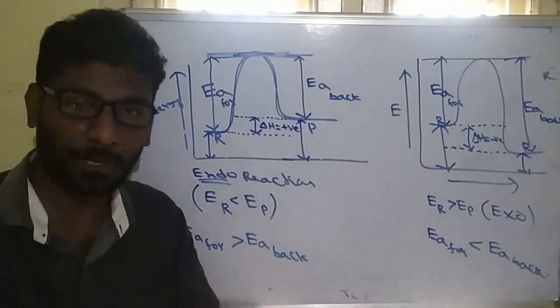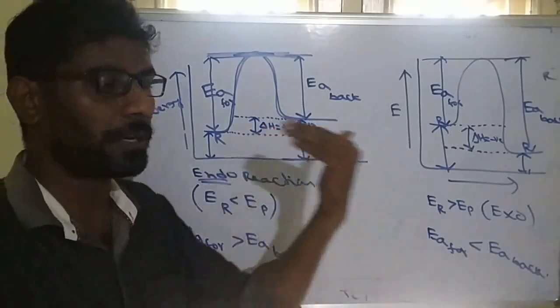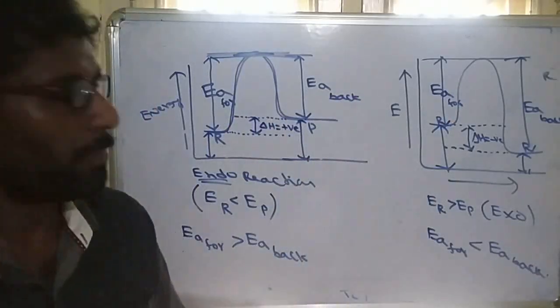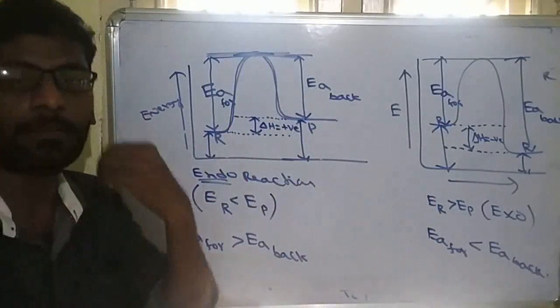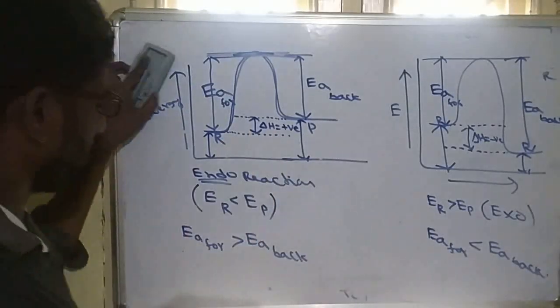Experimentally, Arrhenius found that for every 10 Celsius rise of temperature, the rate constant becomes double, sometimes 2 to 3 times. Why? Because the reactants are getting more energy from heat energy. So this is about temperature.